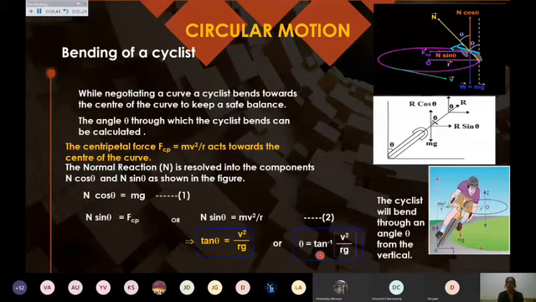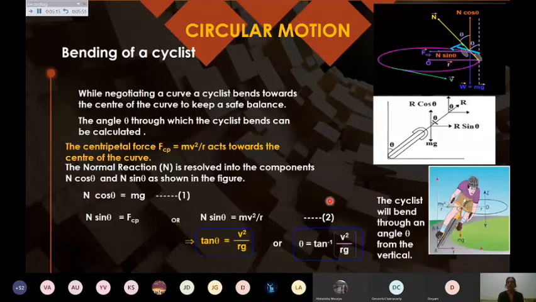If we take the radius of the circle as larger, then the speed can be taken accordingly. This is the angle by which the person has to bend to make himself safe. So if you are reducing the speed, then of course theta will be less, otherwise you have to turn by a large angle. So theta has to be adjusted by the person to balance things.